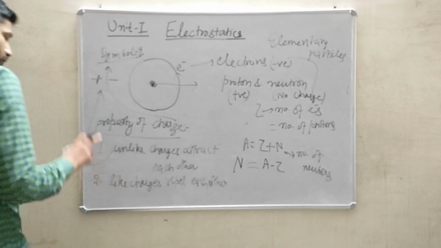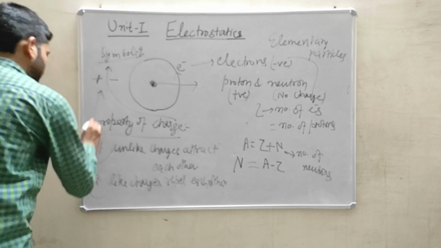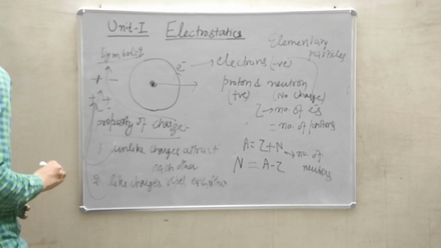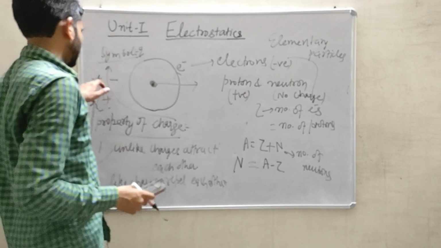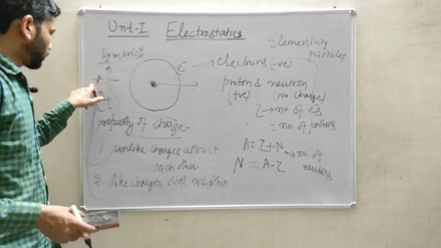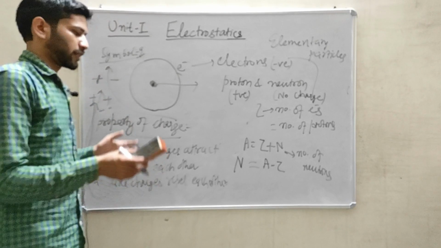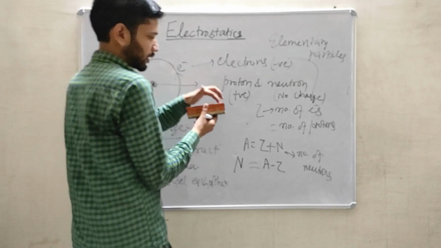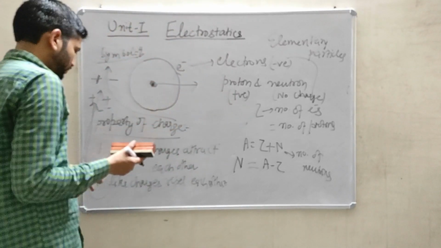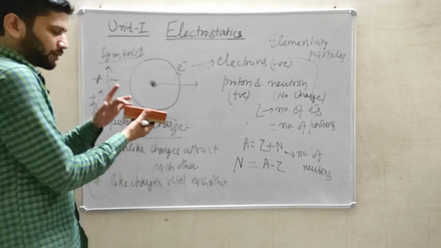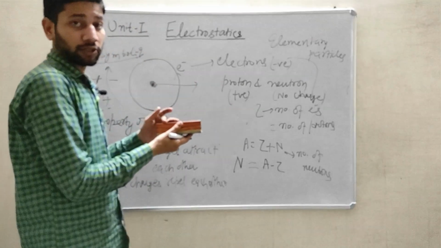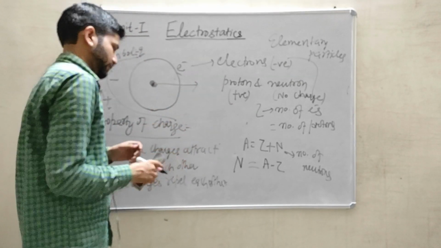Like means they have the same sign, a combination of positive-positive or negative-negative charges. So if I put a positive charge here and a negative charge here in the vicinity, they will attract each other, while if I put a positive and positive combination or a negative and negative combination, they will repel each other.